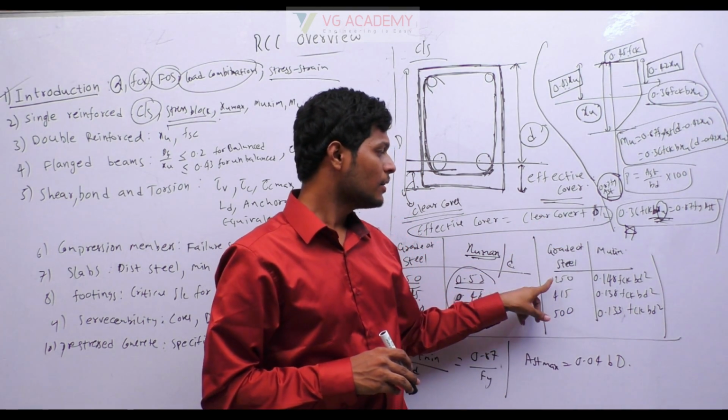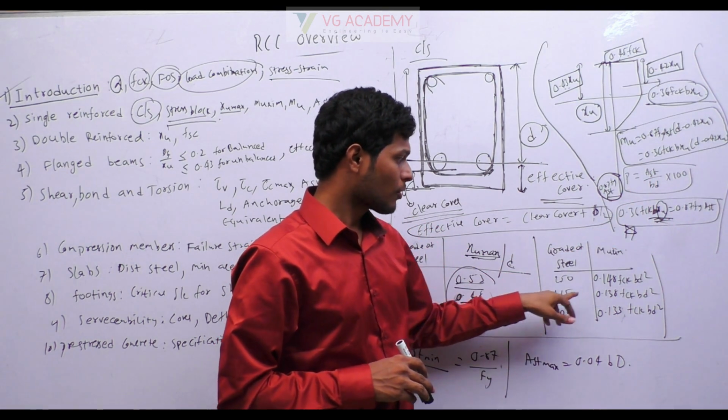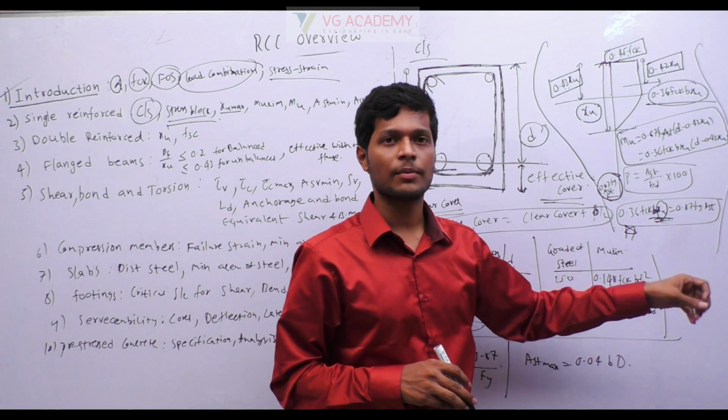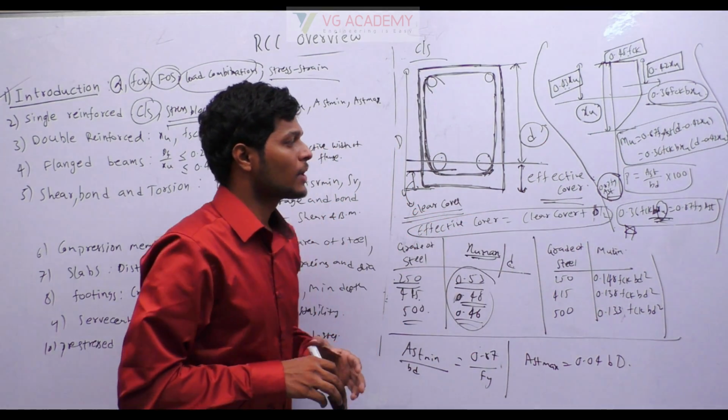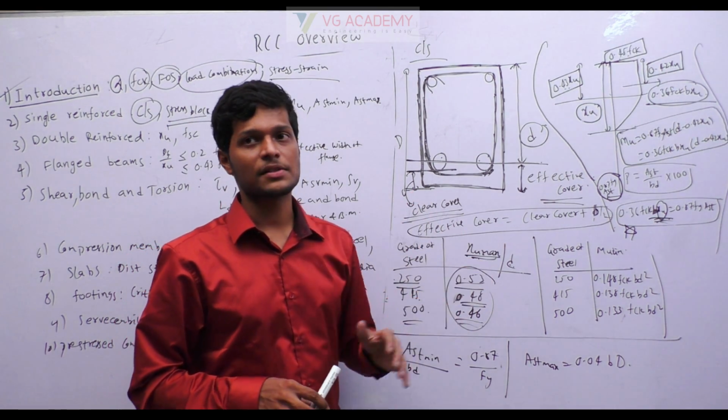Based on grade of steel: Fe 250, 0.148 FCK BD square, direct answer. 415, 0.138 FCK BD square, direct answer. 500, 0.133 FCK BD square, direct answer. Okay, so directly you can find the MU limit if you have a balanced section.